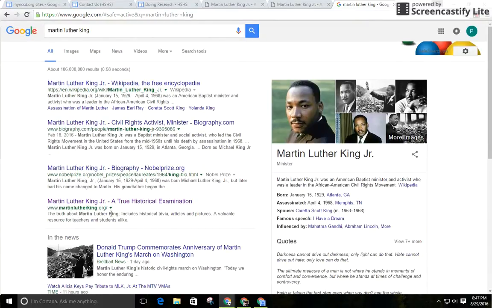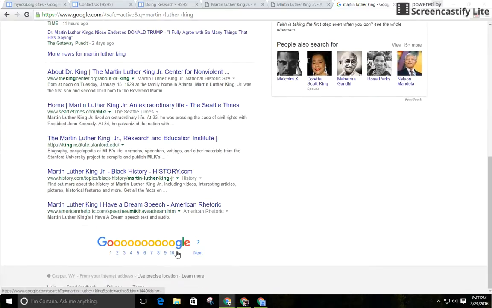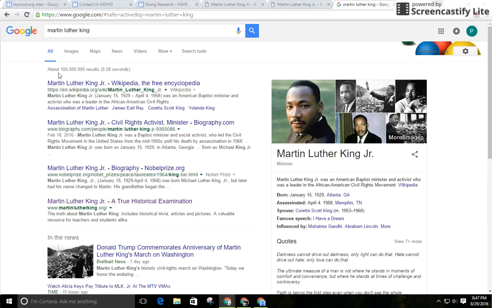One thing you should know first and foremost about the internet and how Google works is it's essentially a giant popularity contest. Websites and content providers will actually purchase software or pay people whose business it is to make their website show up higher in the search results. With this one search, there are 106 million results. Everybody wants to get their page in front of a searcher at Google, so they pay these companies to bring their search results up. And obviously this person, whoever created this website, has done that here because it's the fourth link that Google brings up.